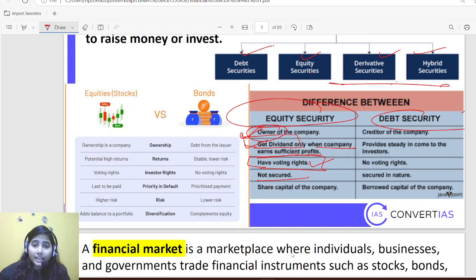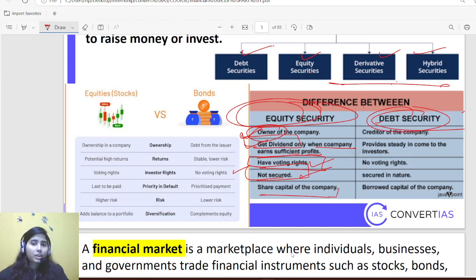So that's why it is not secured as compared to debt. If you are giving me a loan, you are sure that after a year I'll give you 102 rupees for sure. But if you are giving me equity security, that means if I earn 10 rupees, then I'll pay you 2 rupees. That happens only when I am earning 10 rupees. What if I lose 10 rupees? Then you are not going to get anything. So that's why equity security is less secured as compared to debt security.